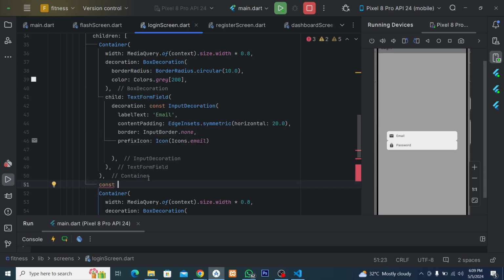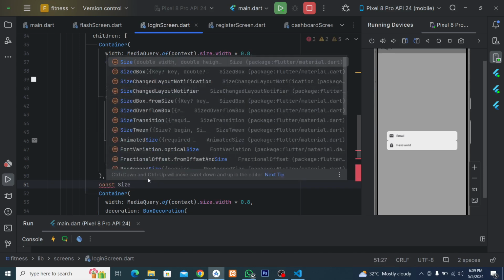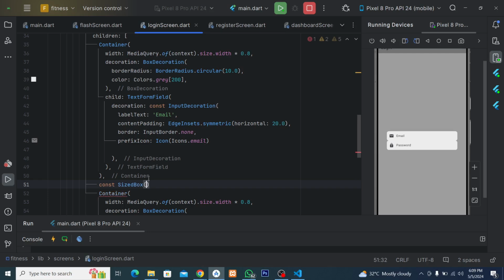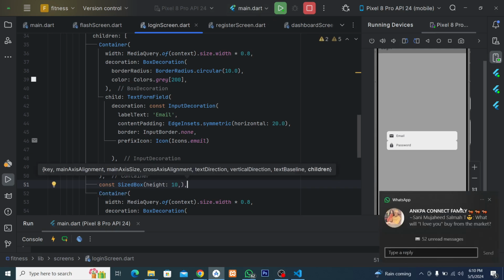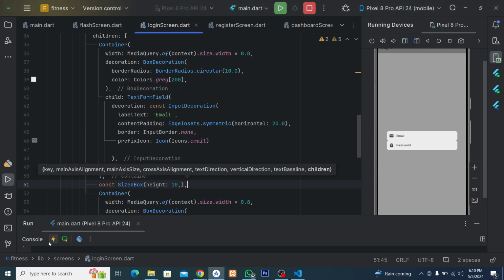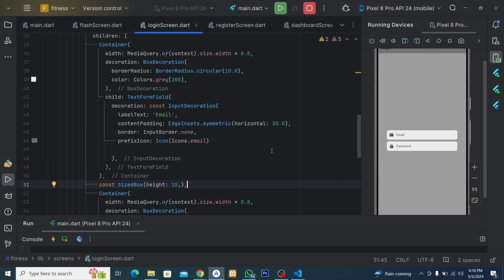The constant is going to be SizedBox. With the SizedBox, we now determine how we want it to be. It's going to be of height, because we need space between top and bottom. Make sure you put a comma here. Doing this will now create the space for us.